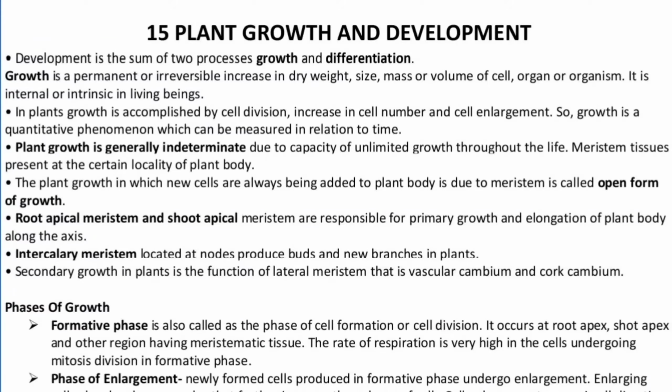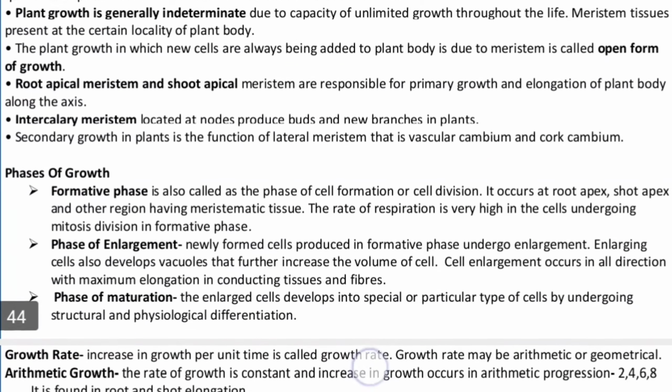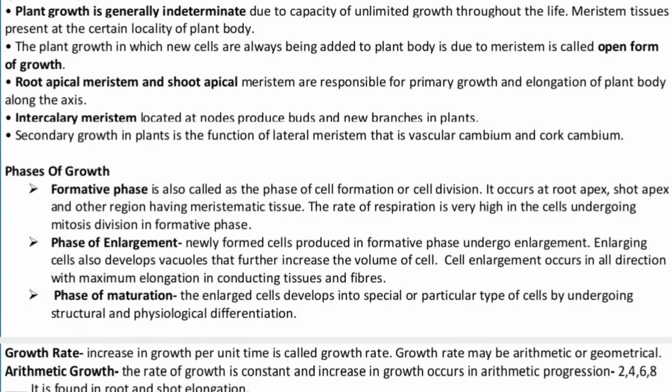Now, in plants, growth is accomplished by cell division, increase in the cell number, and cell enlargement. So the cell will be dividing from 1, 2, 4, 8, 16 and so on, and the cell also enlarges as well. Growth is a quantitative phenomenon which can be measured with respect to time. Now, plant growth is generally indeterminate. What is the meaning of this?